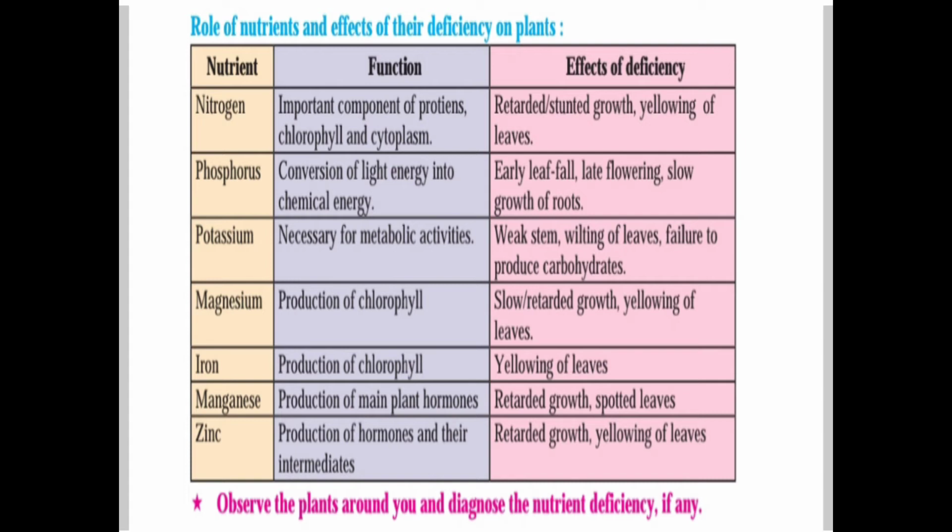Nutrition in animals involves various steps from ingestion to egestion, means taking food into the body to the removal of waste products. There are 5 steps in nutrition that occur in animals.